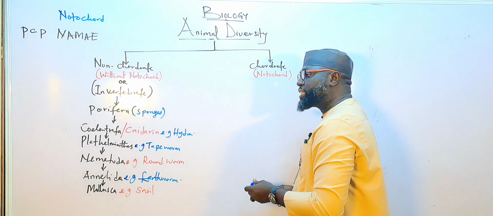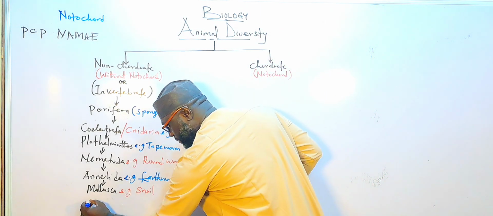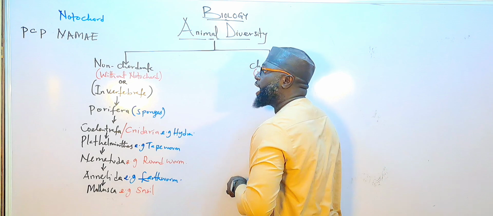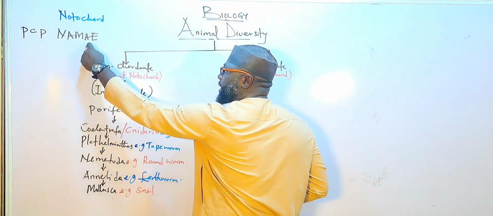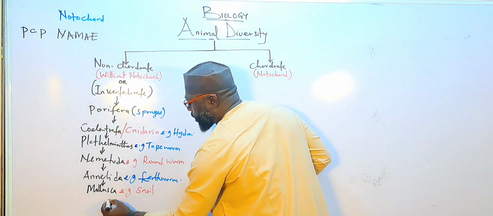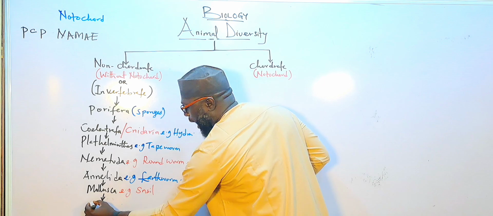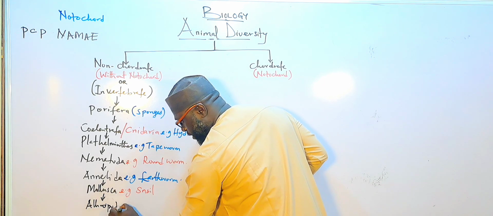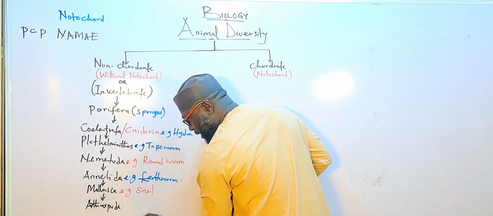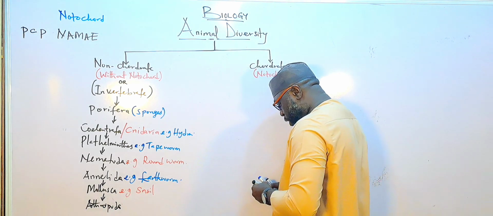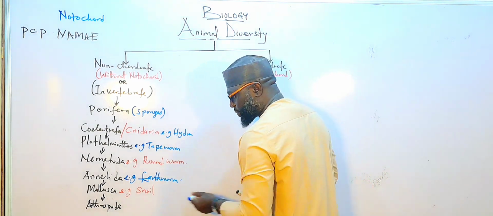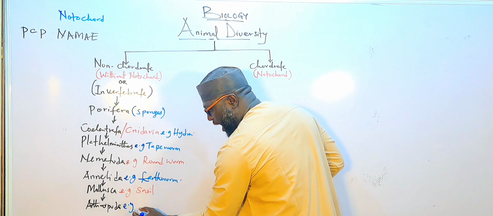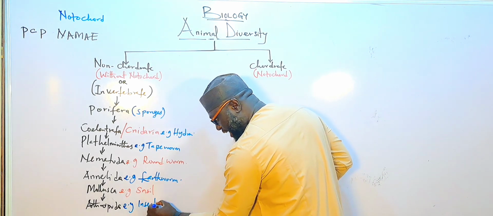The next one is A, for Arthropoda. An example of Arthropoda is insects.